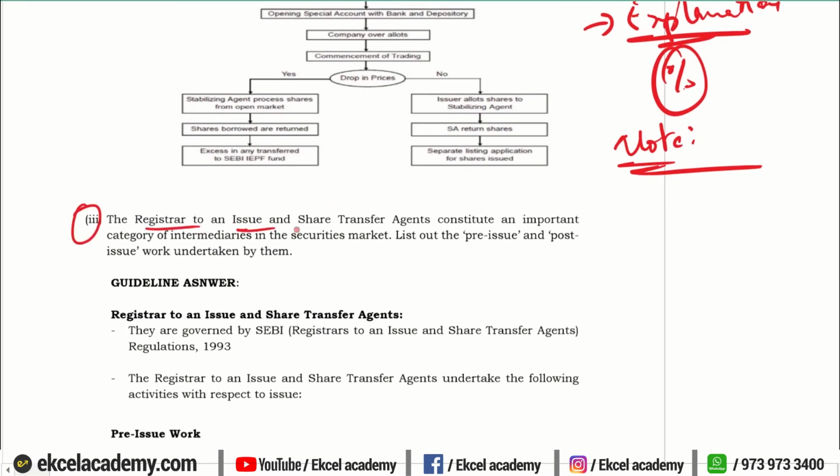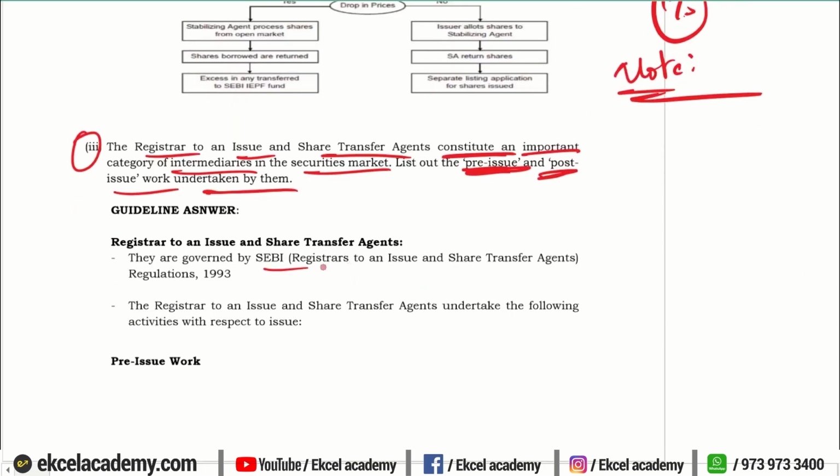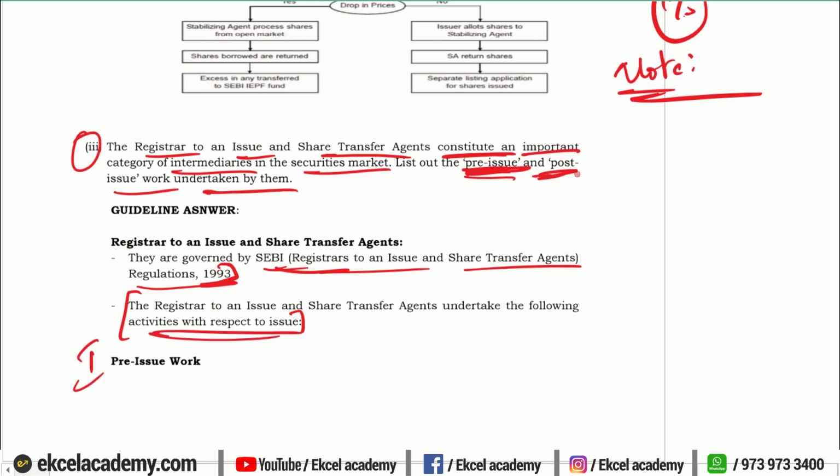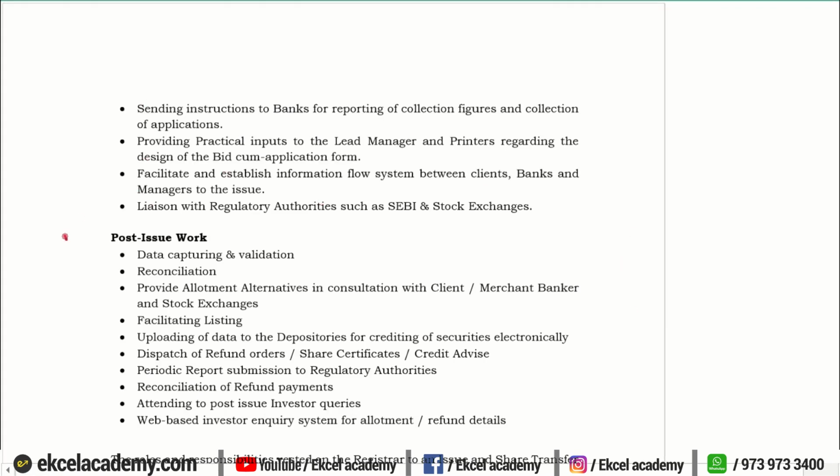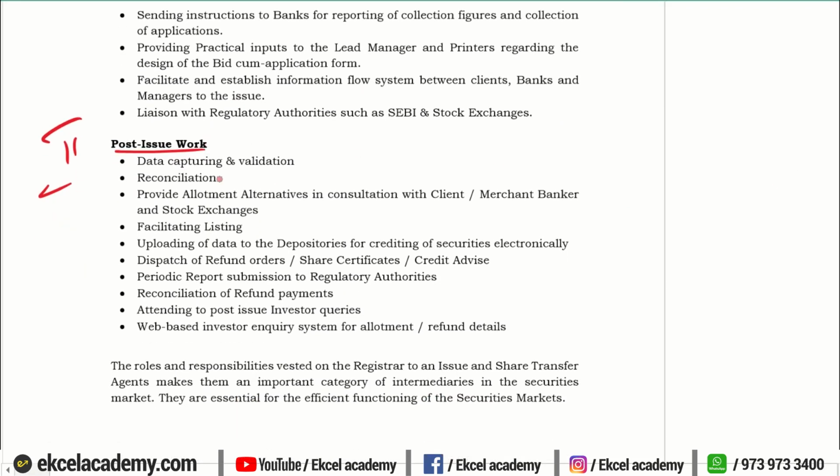Next, the registrar to an issuer or a share transfer agent constitute an important part of the intermediaries in the market. List out the pre-issue and post-issue work taken by them. So it is entirely based on the regulations, that is the SEBI Registrar to an Issue and Share Transfer Agent Regulations of 1993. So quote these regulations, and on that, what is the work or activities that are entrusted upon them. We will divide it into 2 parts because they have asked you to quote both pre-issue and post-issue. So we will talk about pre-issue work. You will list all the pre-issue work, and then we will talk about the post-issue work of the registrar and the share transfer agent and complete the answer.